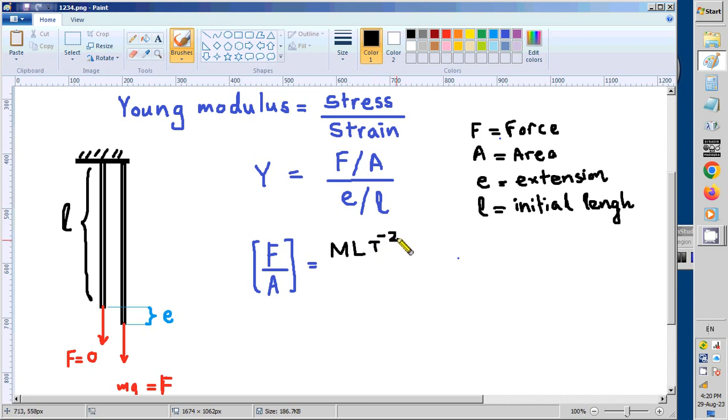You must know these things if you have learned the lesson properly. If not, I will teach you after a while, after solving this problem. For the moment keep in your mind the dimensions of F is MLT minus 2. So divide by the dimensions of area. What are the dimensions of area? L squared, because say this one is the area, so this width and this side we have to multiply.